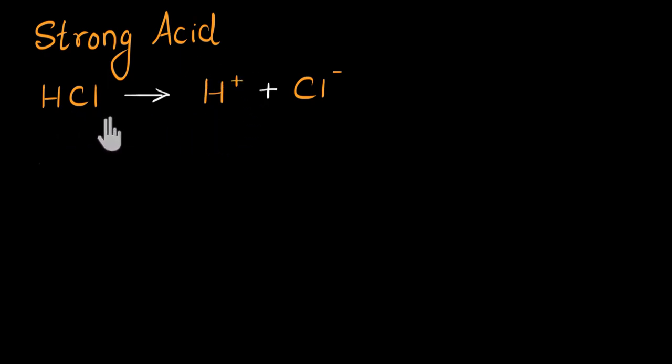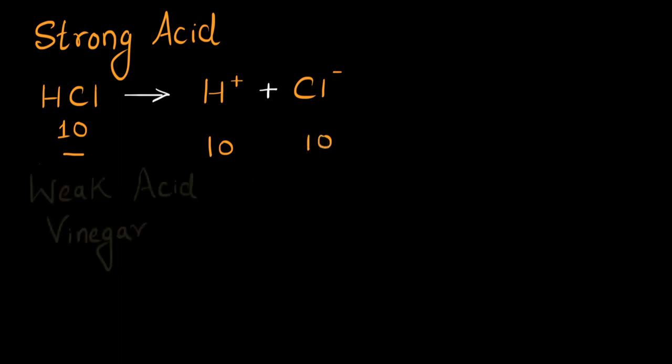But HCl is a strong acid, meaning it goes through complete dissociation. This means that if I take 10 molecules of HCl, all of the HCl molecules will break down or dissociate into its ions. I will have no HCl molecule being left behind. In fact, I will get 10 H+ and 10 Cl-. That means a strong acid completely dissociates in an aqueous solution into its ions. And we no longer have any molecules of the acid present in the solution. We will only get its ions in the solution.